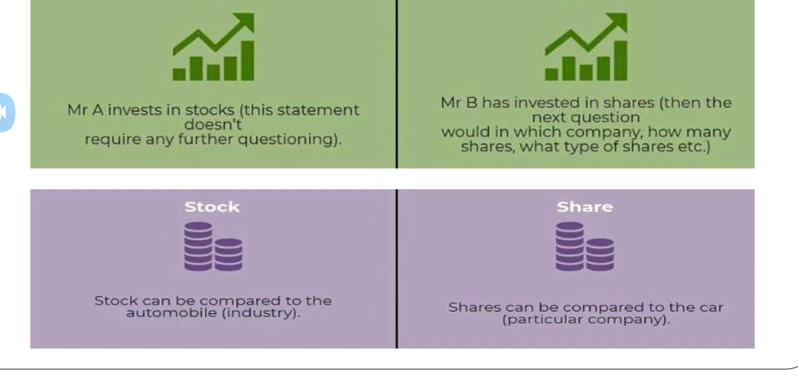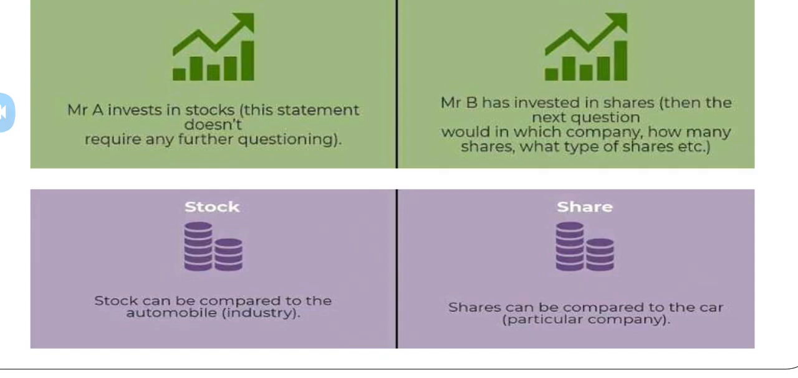Stock can be compared to the automobile industry. Here I'm going to say automobile industry, which means all the car companies will be included. Let's say you have Toyota, Ford, Nissan, Honda. So when I say I am going to invest in the automobile industry, in the stock of automobile industries, all these companies come under it.